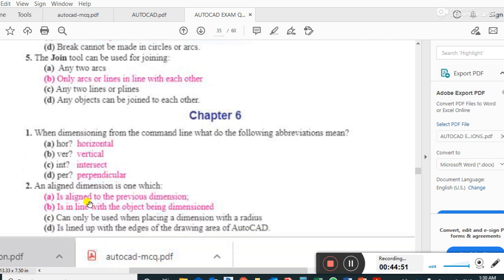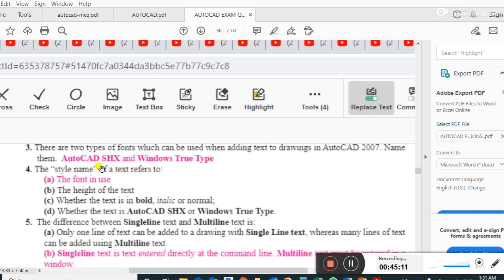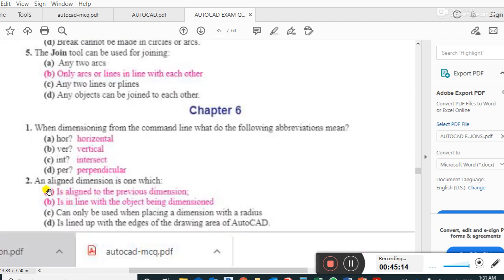In dimensioning from the command line, the following abbreviations mean: HOR means horizontal, VER means vertical, INT means intersect, PER means perpendicular. This is a full form and short form. Guys, an aligned dimension is one which is aligned to the object being dimensioned, in line with the object.